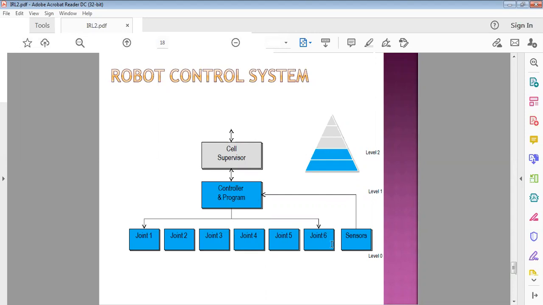Here there is a sensor, which is a feedback device. It sends the information of these 6 joints, what their present status is, back to the controller. Based on the feedback of this sensor, the controller again controls the different joints to the required activity.